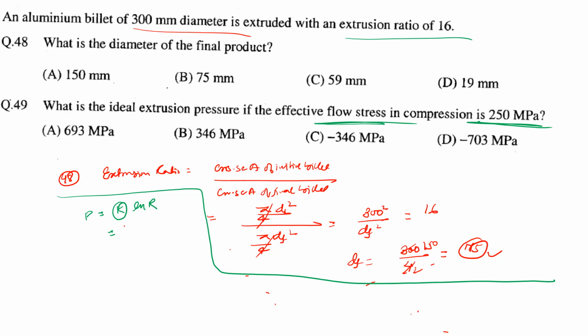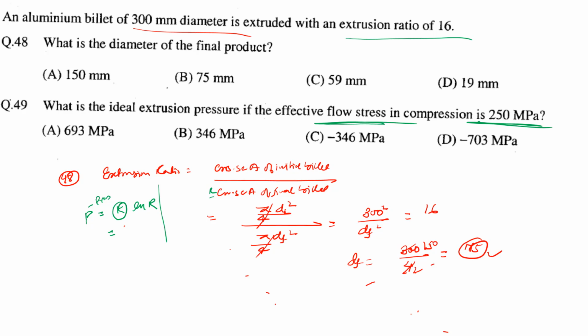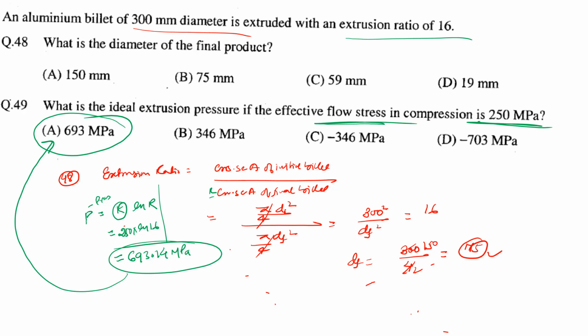When we write P, it is pressure. Now suppose someone wants to find force, then we write force equal to K A naught into ln R, where A naught means initial area. Okay, so this is a different case. So K is how much? It is 250 into ln 16. If you find this, it will be 693.14 MPa. So this is the pressure we have got, and this matches with option A.